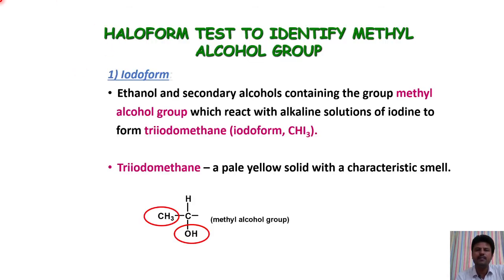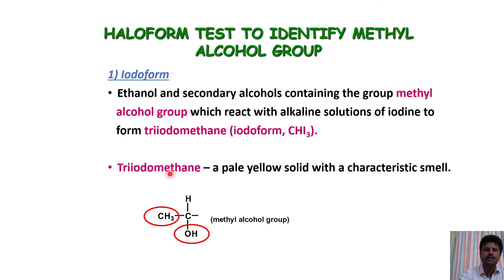Next one is the haloform test, that is iodoform. Methyl ketones are compounds containing this group; that is, if a carbon is directly bonded with one methyl and one OH group, it is involved in this iodoform reaction.